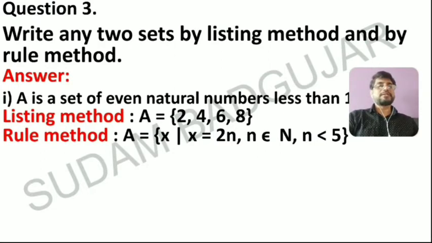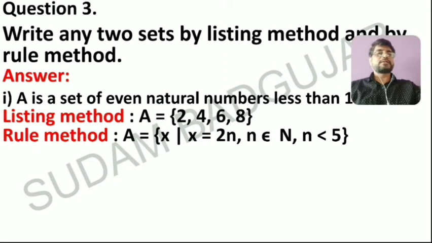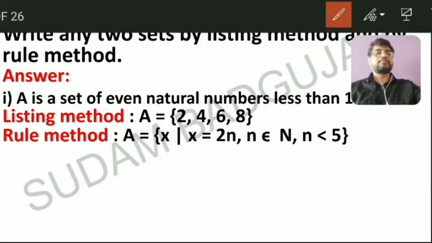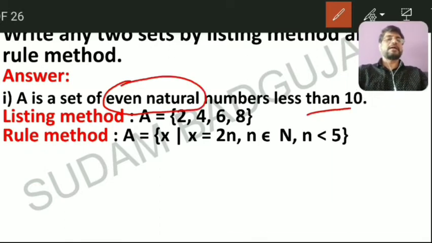even natural numbers less than 10, this is important, less than 10. In listing form, you just have to make a list. What is the condition? Even natural numbers. What are natural numbers? Natural numbers start from 1: 1, 2, 3, 4, and so on. Then we want even natural numbers only. See here, even natural numbers, and one more condition, that is less than 10.